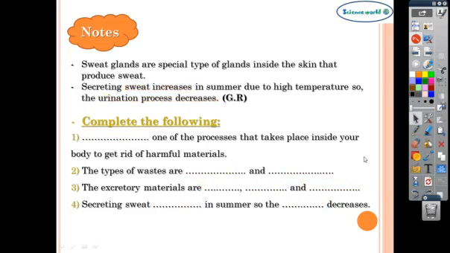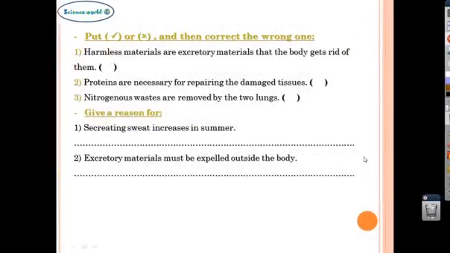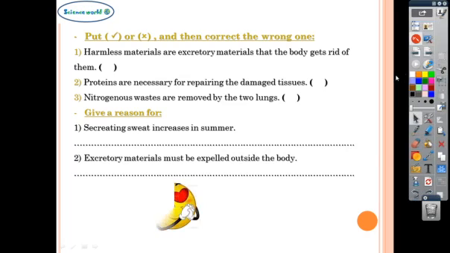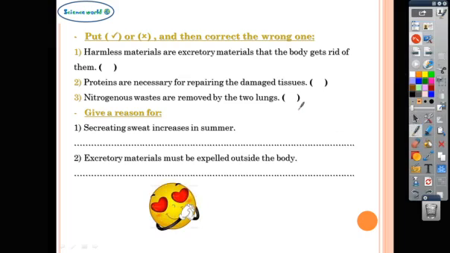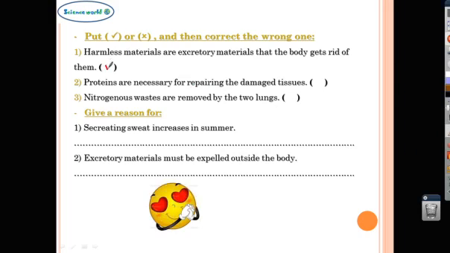Okay, next. Put right or wrong and then correct the wrong one. Number 1. Harmless materials are excretory materials that the body gets rid of. Yes, it's true. Number 2. Proteins are necessary for repairing the damaged tissues.